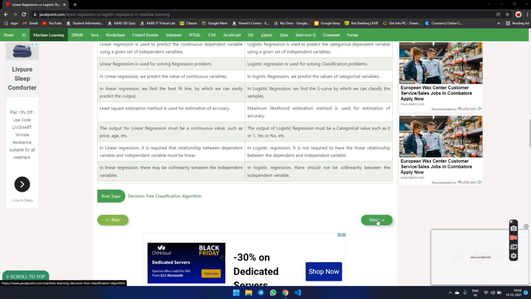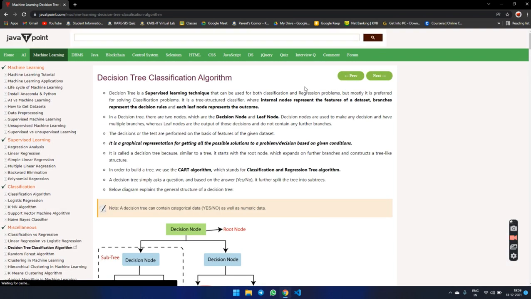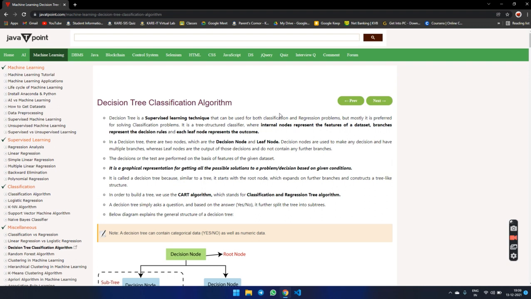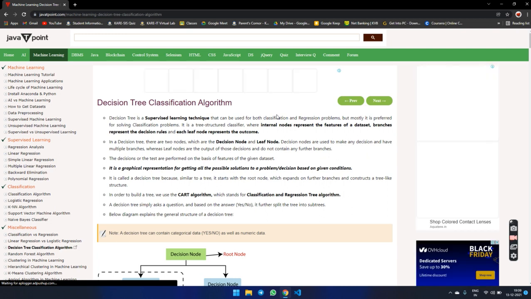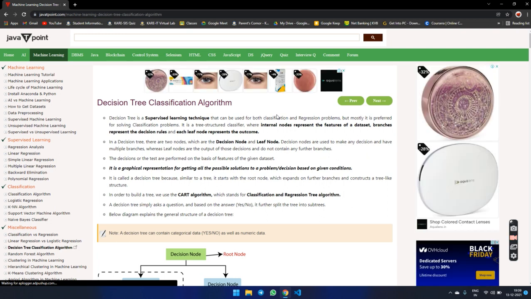Then we are going to the decision tree classification algorithm. Decision tree classification is a supervised algorithm. It can be used for both classification and regression problems, but we mostly prefer it for solving classification problems. It is a tree-structured classifier, where internal nodes represent the features of the data set, branches represent the decision rules, and each leaf node represents the outcome.